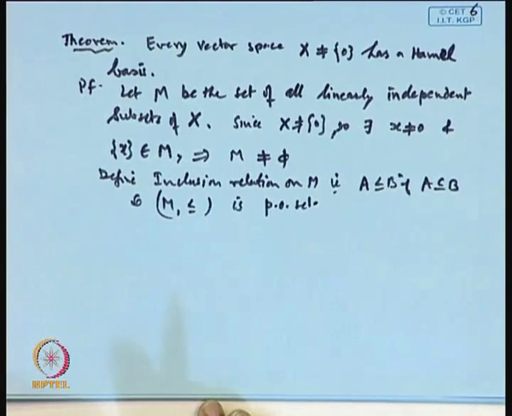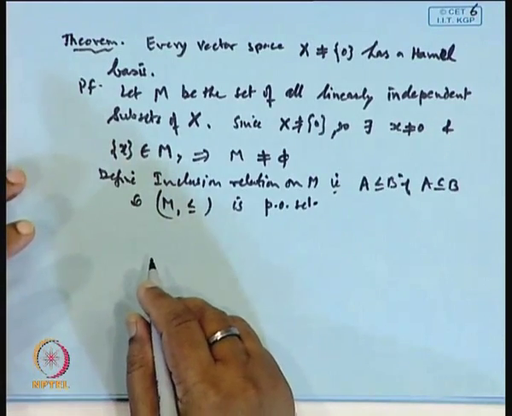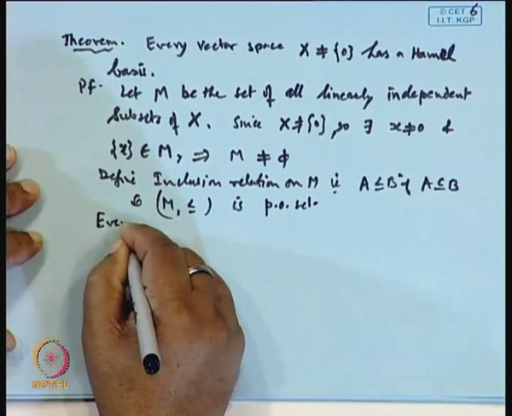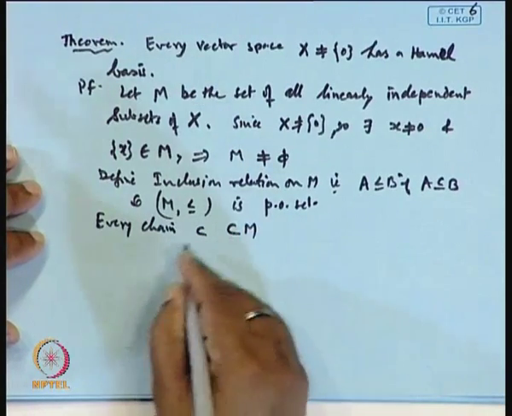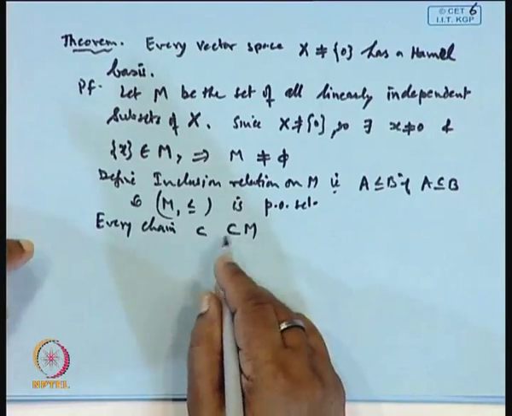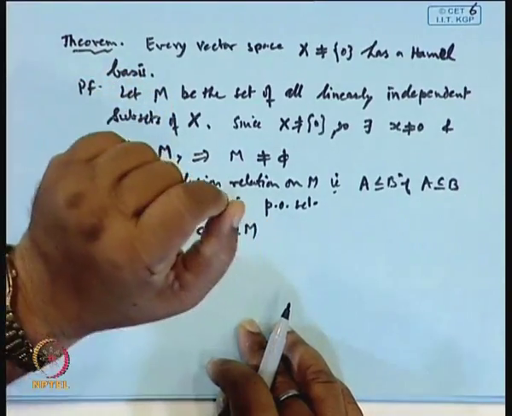Now we claim that every chain in this set has an upper bound. Take a chain C which is a subset of M, a totally ordered subset in M. This is possible, because if you take the collection of subsets, A is a subset of B, B is a subset of C, like this, and then take the union, that becomes a chain.